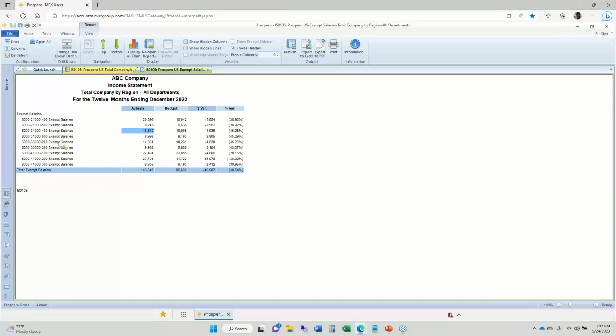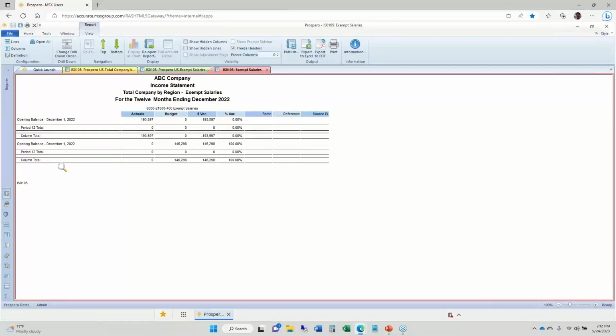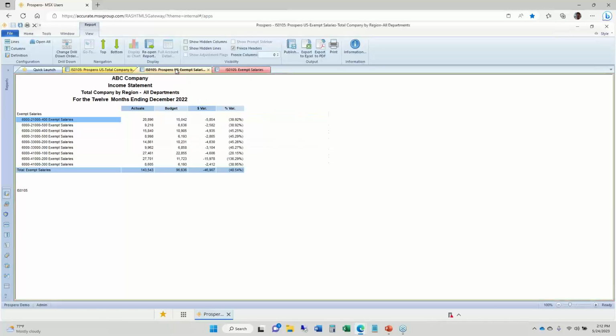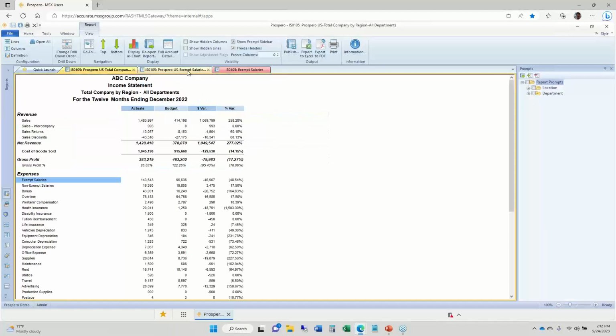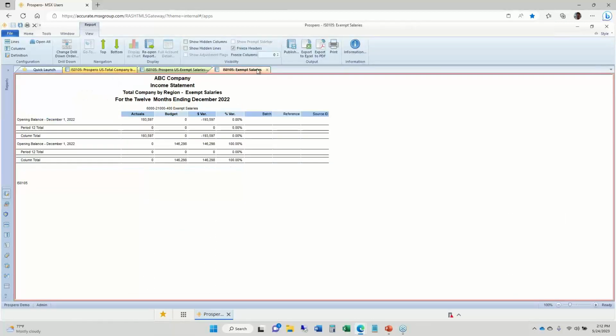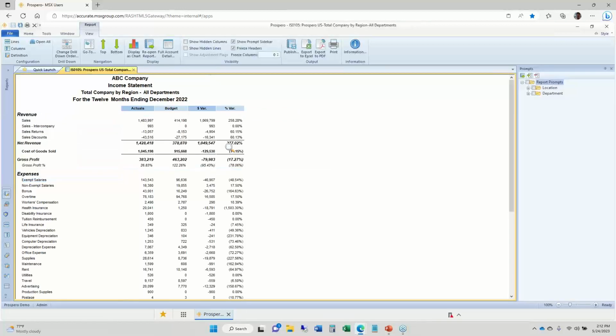And if I double click on any of the account rows, I'll drill down to the transaction level details for that balance. And every one of those double clicks opened up a new tab here for us, so easy to jump back and forth. All right, let me close out of a couple of these tabs here. Now back to my first report that I ran.